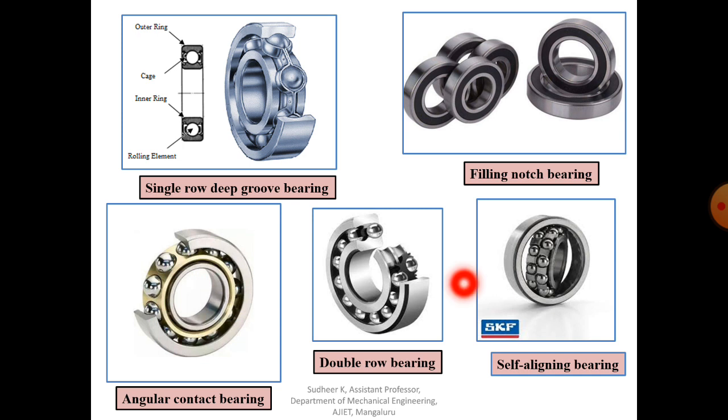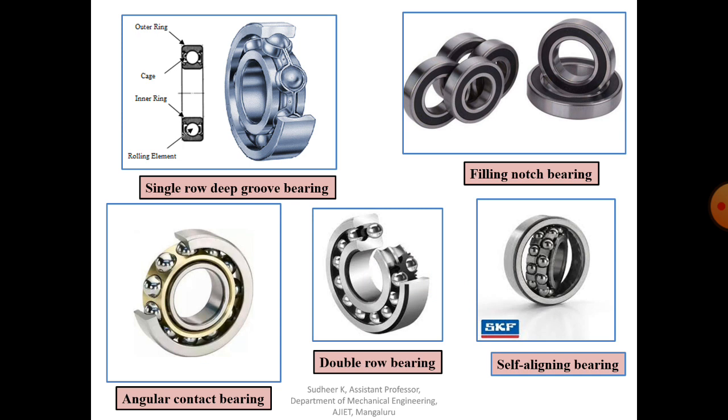Now one more type of bearing, that is the double row bearing. These bearings may be made with radial or angular contact between the balls and races. A double row bearing is appreciably narrower than two single row bearings. The load carrying capacity of the bearing is slightly less than twice that of a single row bearing. So usually the load carrying capacity of this type of bearing is less than twice that of a single row bearing.